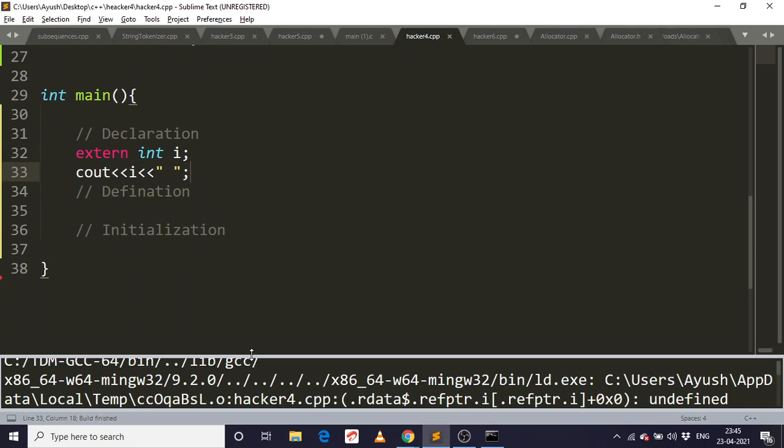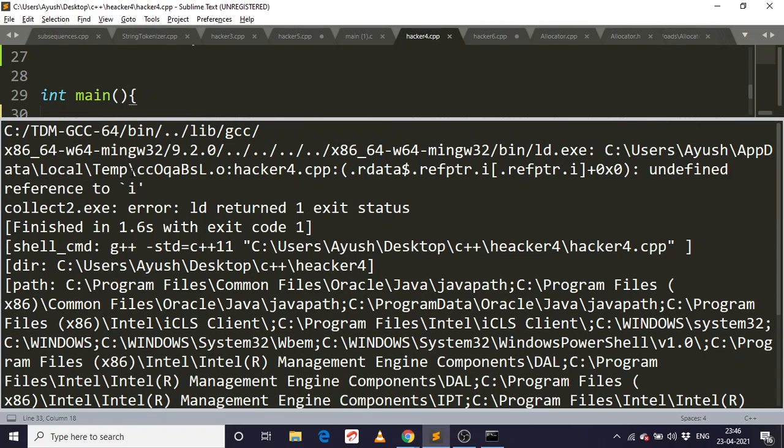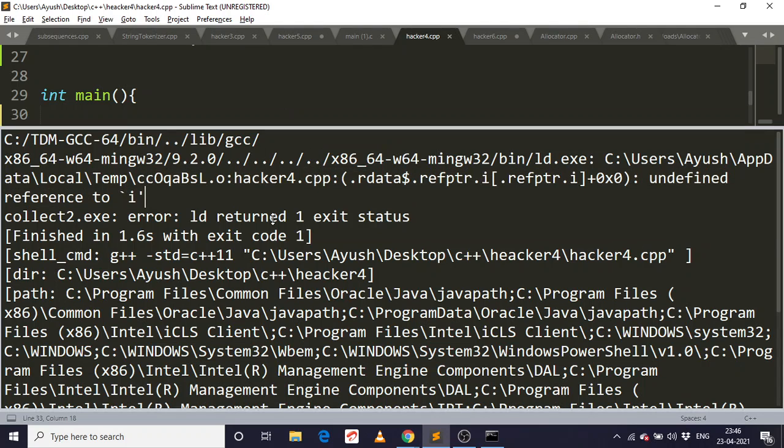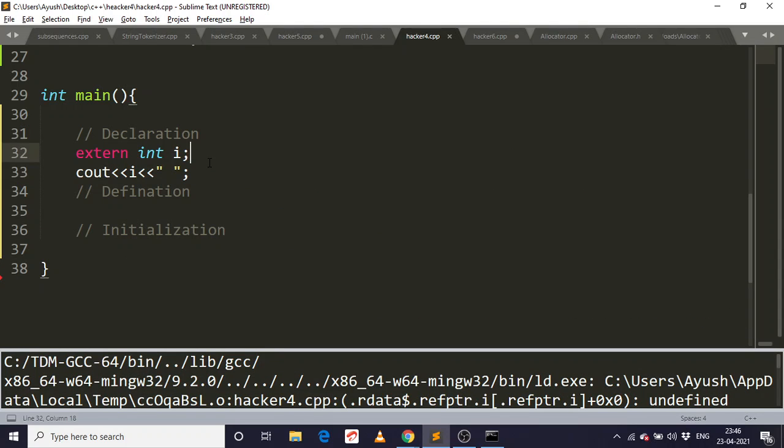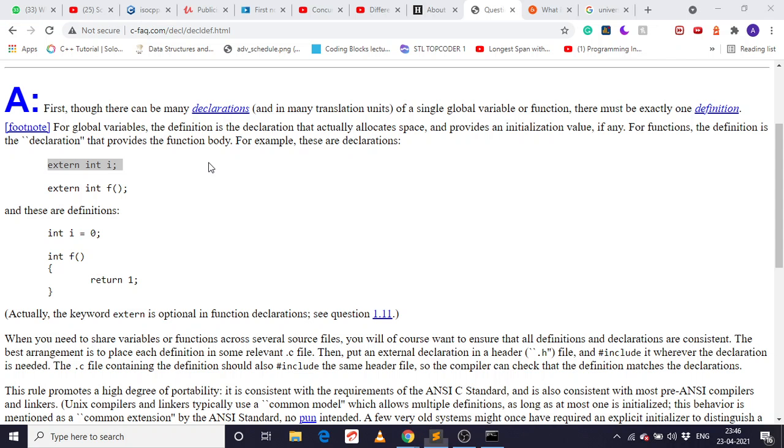See, it's giving me an error, so it won't run because of an undefined reference to I. We have an undefined reference because I is just declared. It's not defined anywhere. The space is not created and we are using it. So how to deal with that? Let's do I equals 5, and now the space is created for that and we can use it. Let me check.